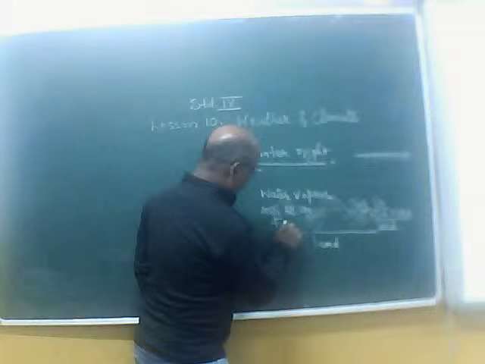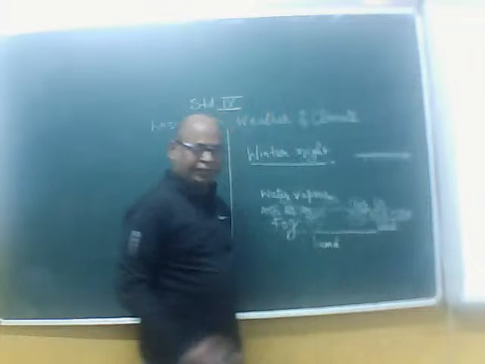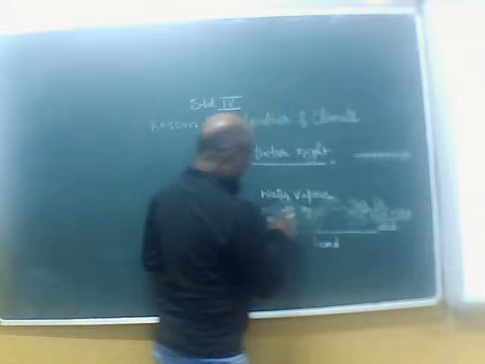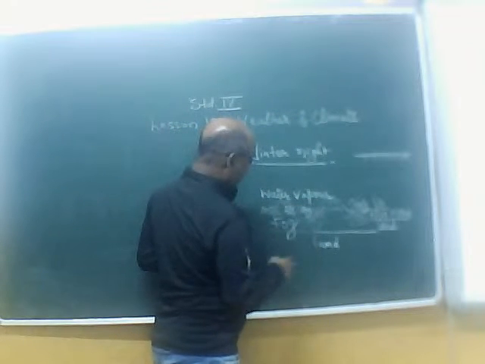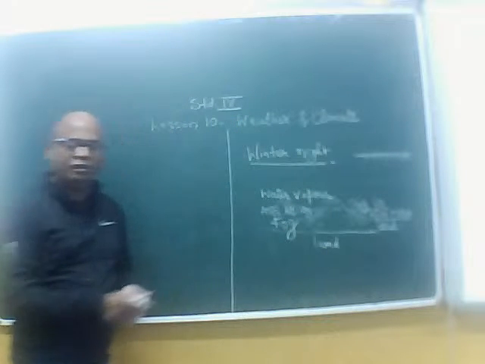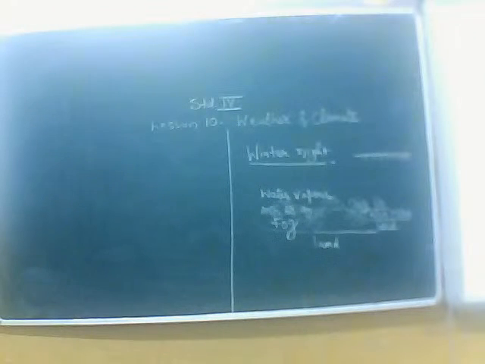So what do we call that? We call it fog. We will find that when the air in the winter season is cold enough, the water vapor in the air gets converted by the process of condensation into very fine droplets of water. What is formed? Fog is formed.